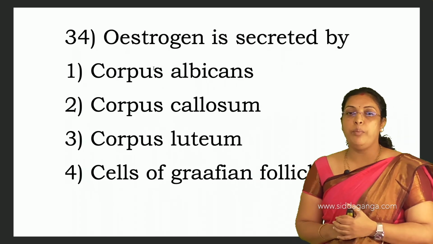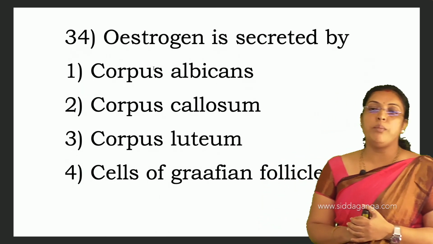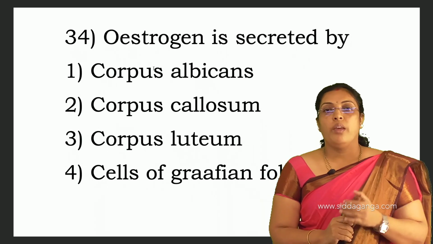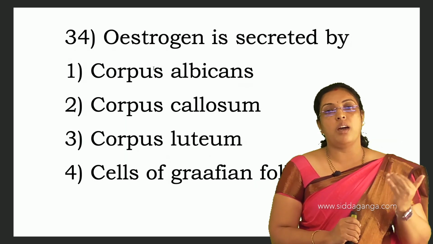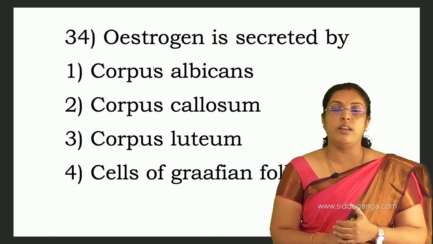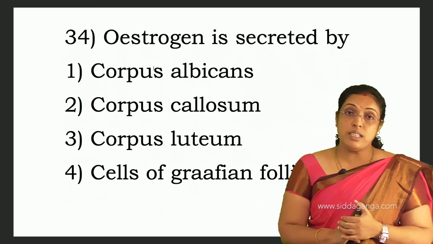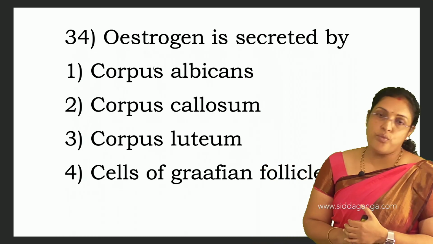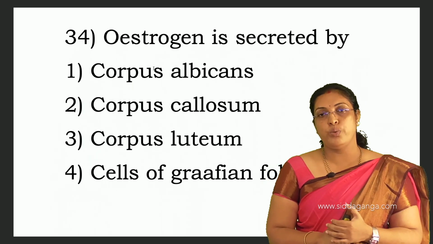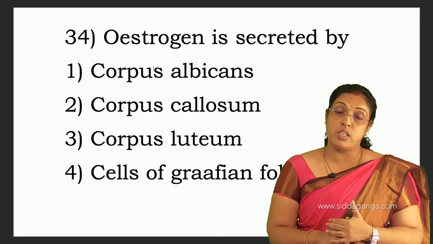Estrogen is secreted by: corpus albicans, corpus callosum, corpus luteum and cells of Graafian follicle. In the ovary, when the primary follicles are converted into Graafian follicle under the influence of follicle stimulating hormone, the cells of the Graafian follicle release a hormone called estrogen, which is responsible for female secondary sexual characters.